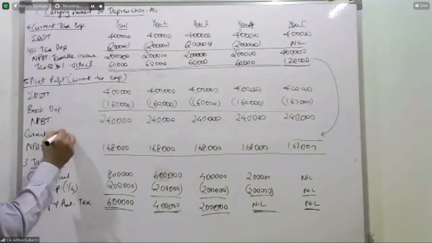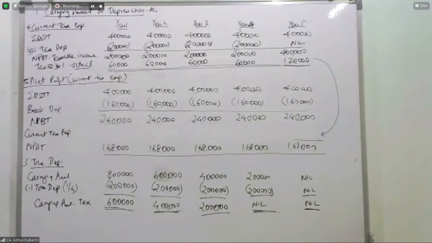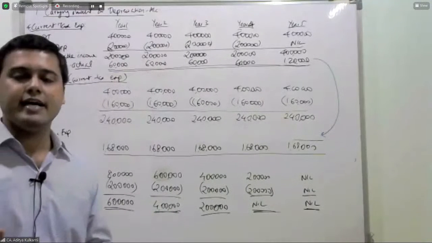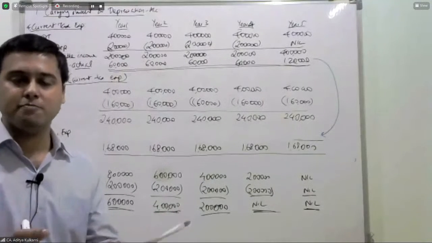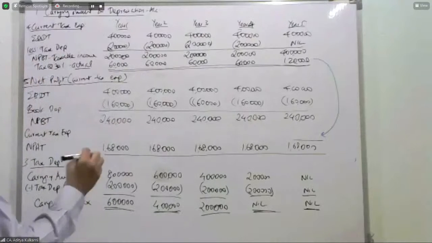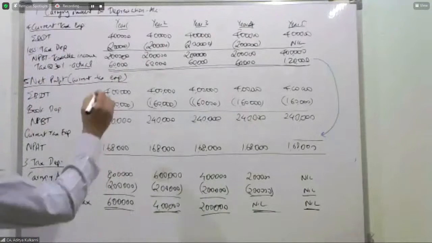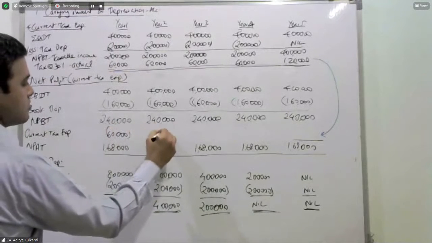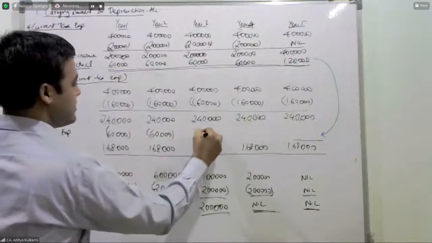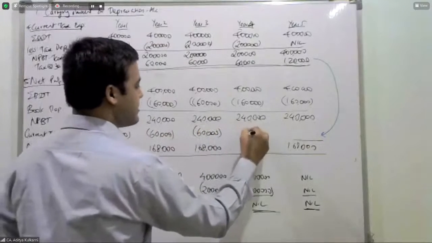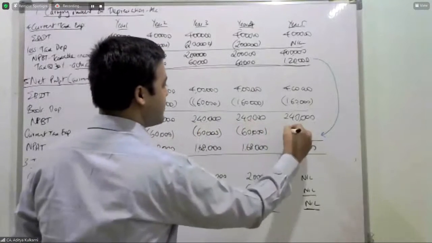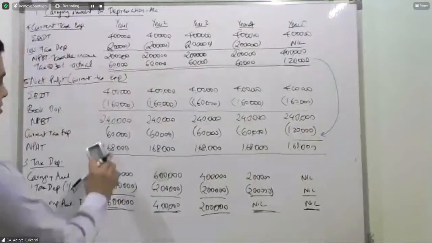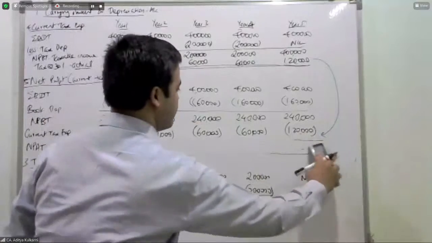Current tax expense. Because this is your actual tax liability, and the current tax definition tells me it is tax payable for the current year. So the amount will be how much? 60,000, 60,000, 60,000, 60,000, and last year it will be 1,20,000.